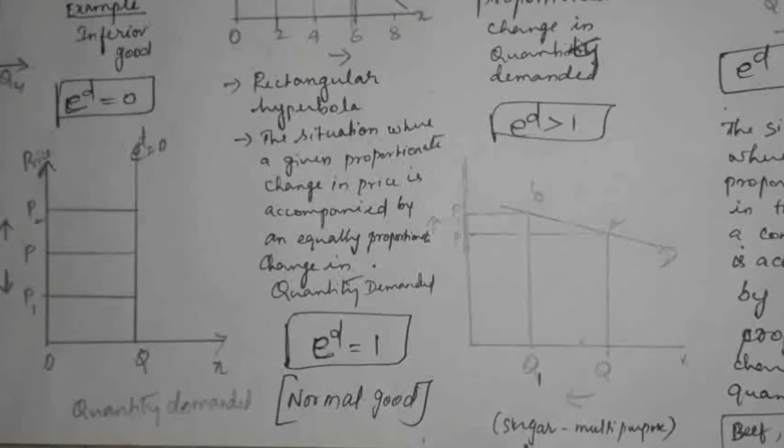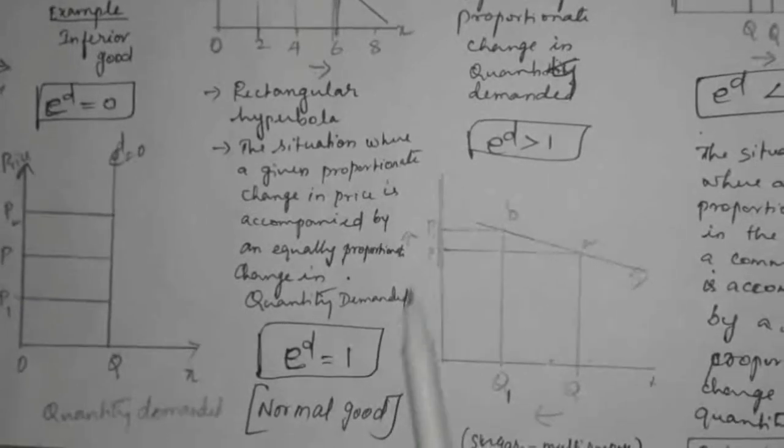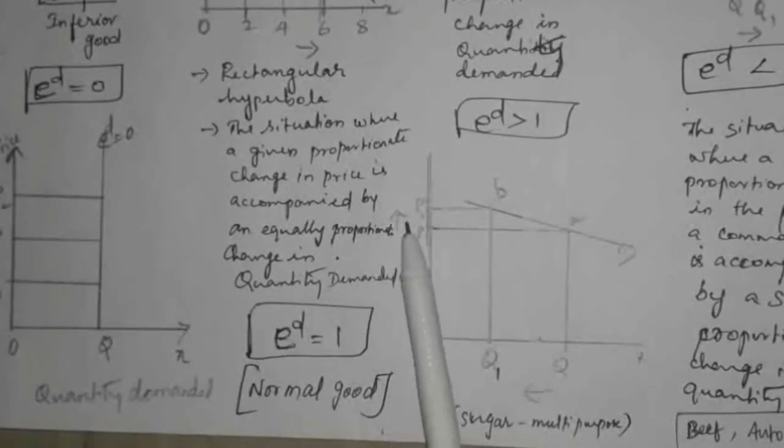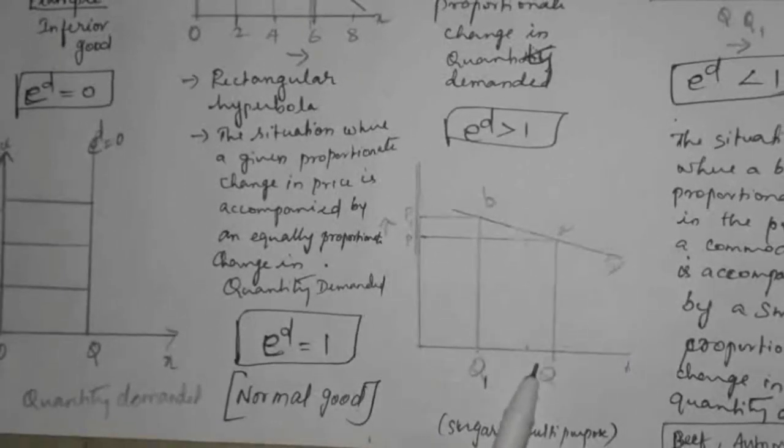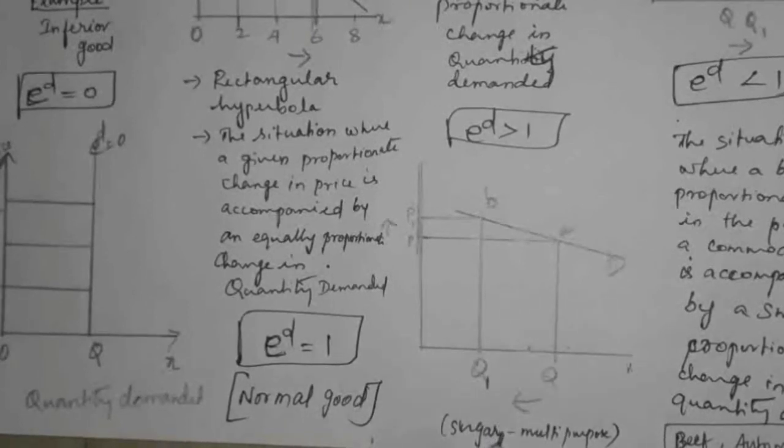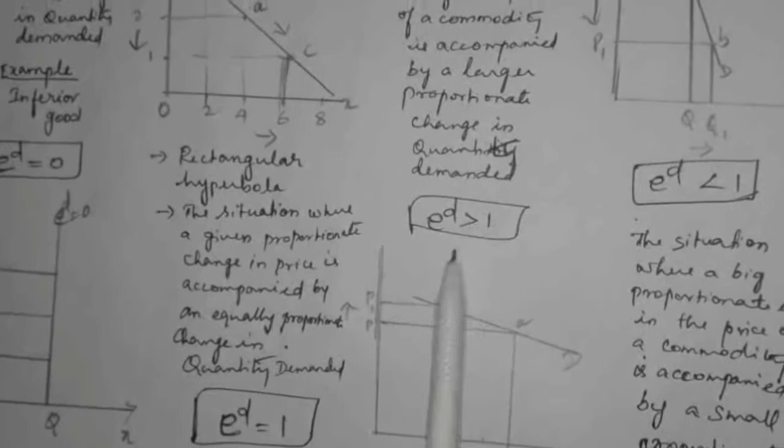For example, sugar. A food item or any product which has multiple purposes, which can be used in many ways, we can apply to this relatively elastic demand. So if there is a slight change in price, the quantity demanded changes more, by a larger amount. If the price of sugar is reduced from P to P1, people will prefer to buy more and more because it has multiple uses. So elasticity of demand is greater than 1.